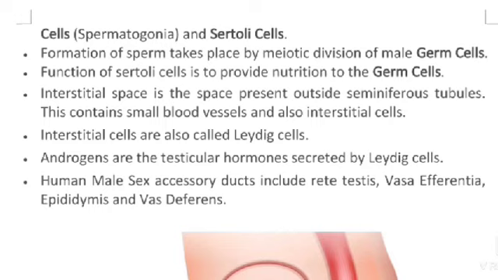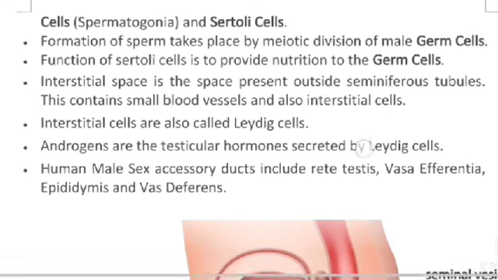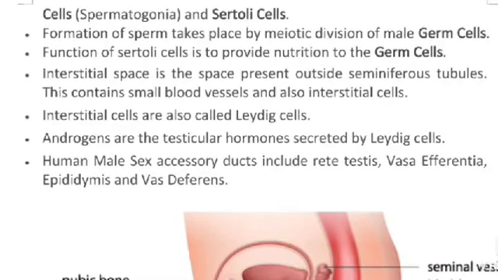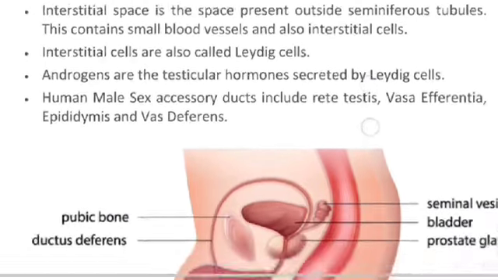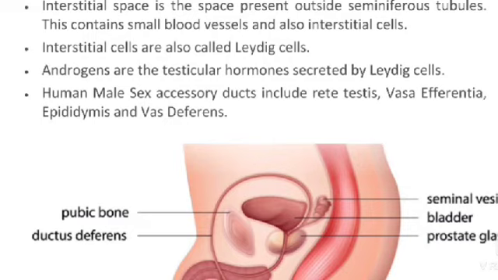Interstitial space is the space present outside the seminiferous tubules. This contains small blood vessels and also interstitial cells. Interstitial cells are also called Leydig cells. Androgens are the testicular hormones secreted by the Leydig cells.